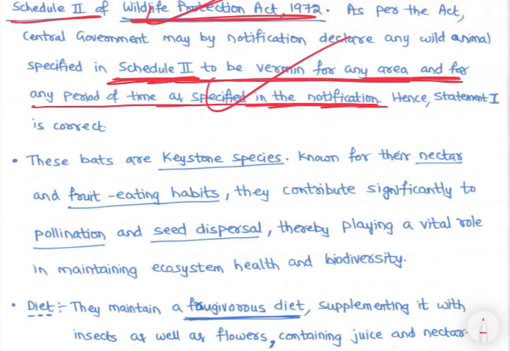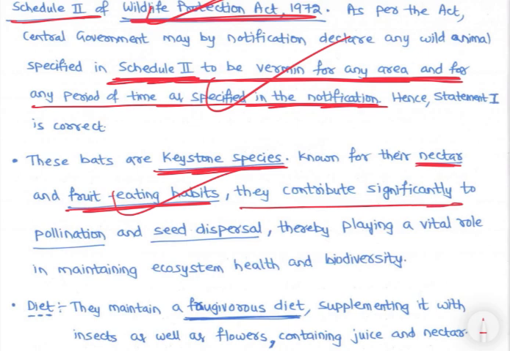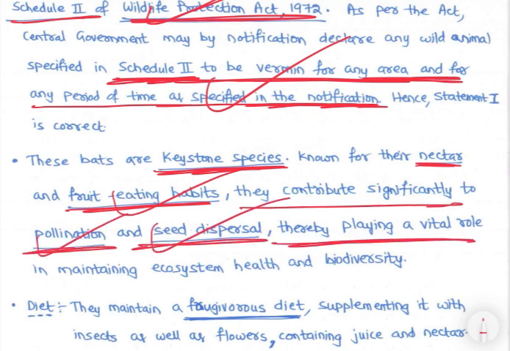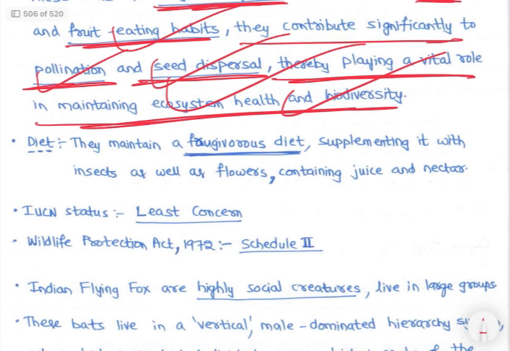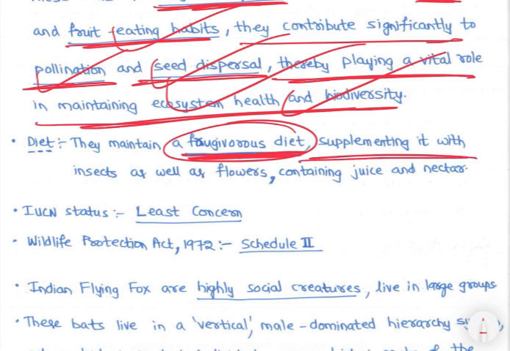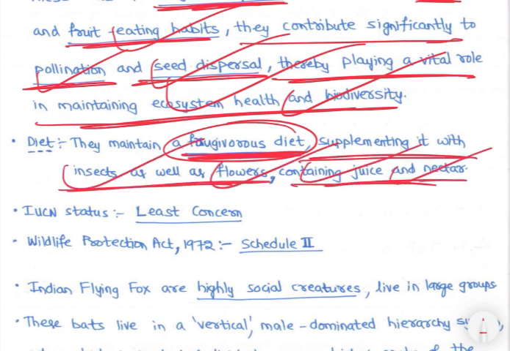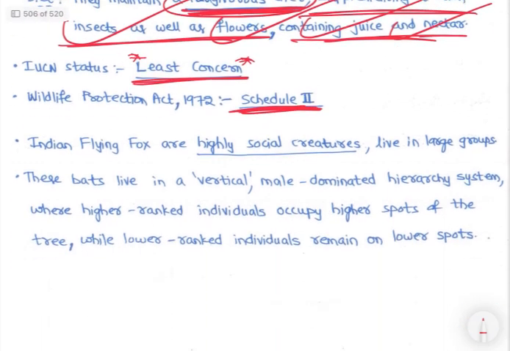So these bats are keystone species known for their nectar and fruit eating habits. They contribute significantly to pollination and seed dispersal, thereby playing a vital role in maintaining ecosystem health and biodiversity. They maintain a frugivorous diet, that is, they eat fruits, supplementing it with insects as well as flowers containing juice and nectars. Conservation status is least concern. Government vermin भी declare कर सकती है. Then they are under Schedule 2 of Wildlife Protection Act.